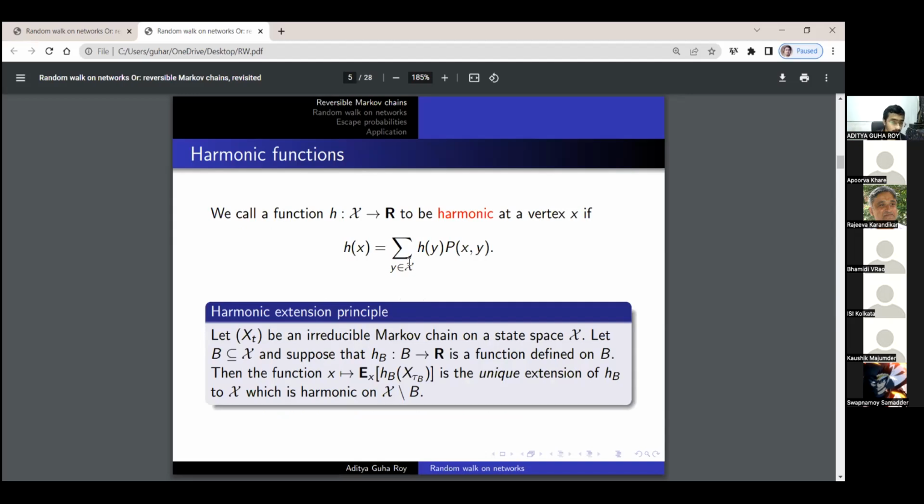So a function h from the state space to R, a real-valued function, is said to be harmonic at a vertex x if we have h(x) equals the summation over all y in the state space of h(y) times p(x,y). This quantity on the right hand side can be viewed as one step into the future. Like we start at x, we move to y, and then we multiply it by h(y). So we are moving one step into the future, and here we have h(x).